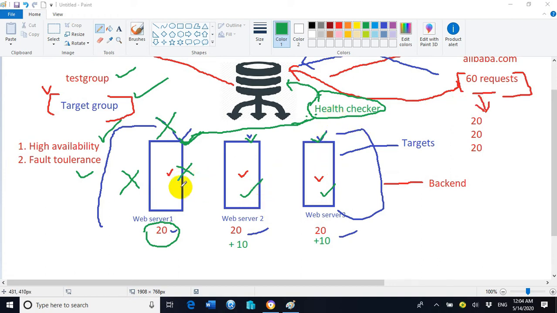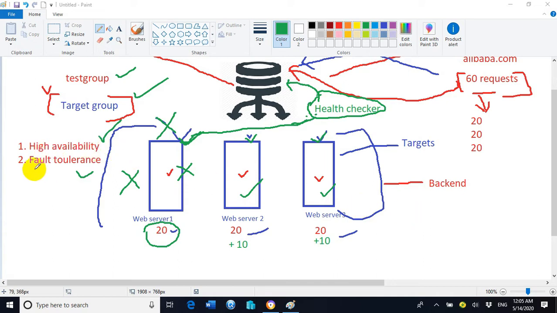Before, it was divided in the ratio of 20, 20 and 20, but after web server 1 is down, the total number of requests will be equally divided among web server 2 and web server 3. The end users will not be affected because web server 1 is down, and they will continuously get the service through the load balancer, which will redirect the load equally among web server 2 and web server 3.